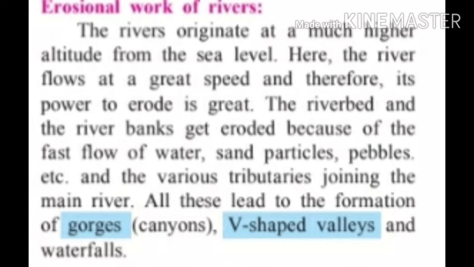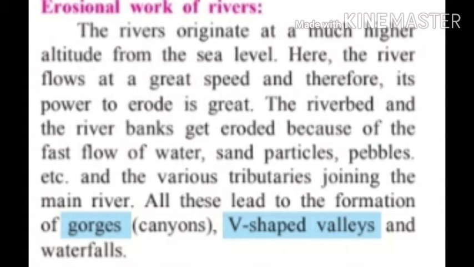Explanation: rivers originate at a high altitude. Altitude means height. We know that most of the rivers originate from the Himalayan region or from the mountainous region because they are located at a high altitude. It means rivers originate from a high altitude, from a high height.